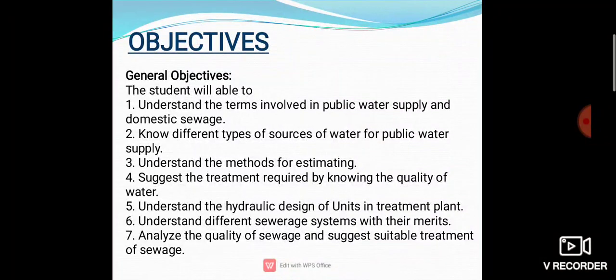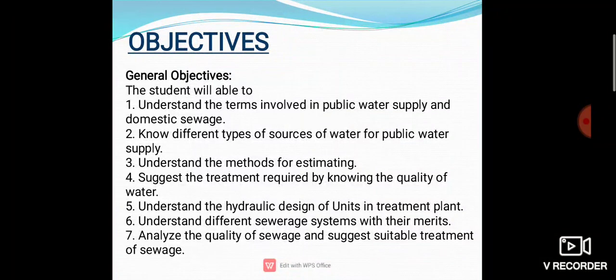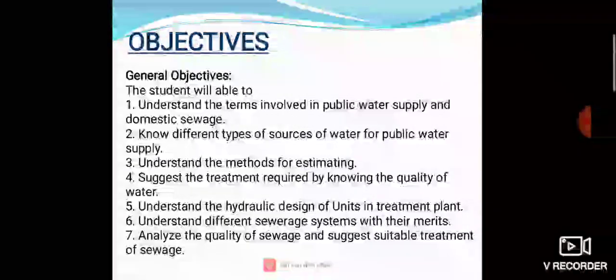Then after that, understand the method for estimating. Here, for estimating, population forecasting is there. Then according to that forecasting, we have to design the water treatment plant for that population, okay. And after that, suggest the treatment required for knowing the quality of water.